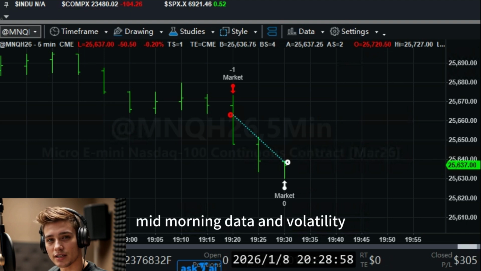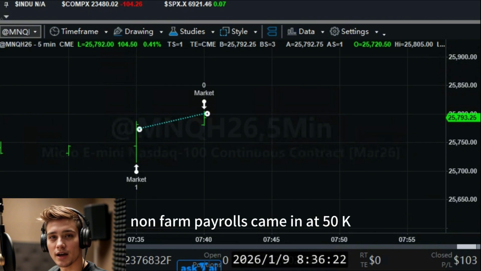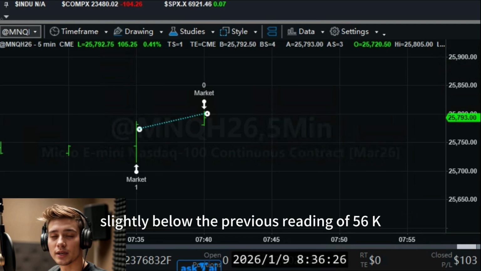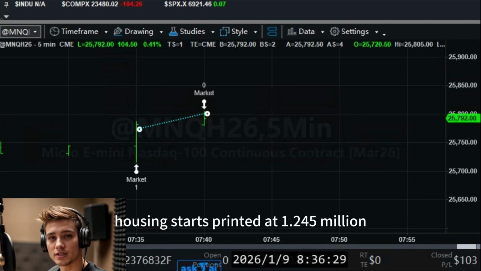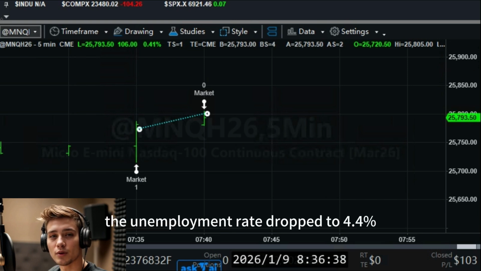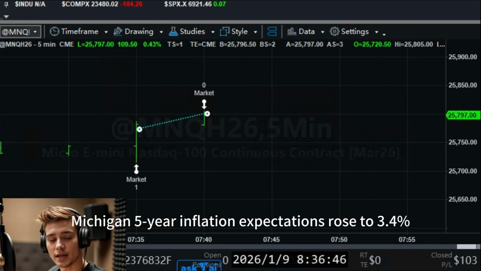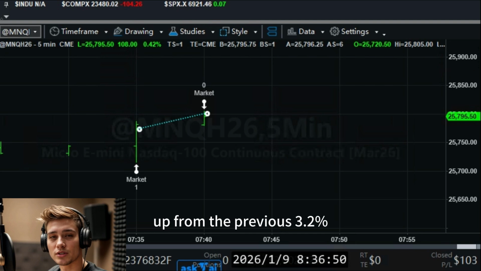Mid-morning data and volatility. At 8:30 a.m., the economic data hit the tape. Non-farm payrolls came in at 50Ks, slightly below the previous reading of 56Ks. Housing starts printed at 1.245 million, lower than the prior 1.307 million. The unemployment rate dropped to 4.4%, beating expectations of 4.5%. Michigan 5-year inflation expectations rose to 3.4%, up from the previous 3.2%.